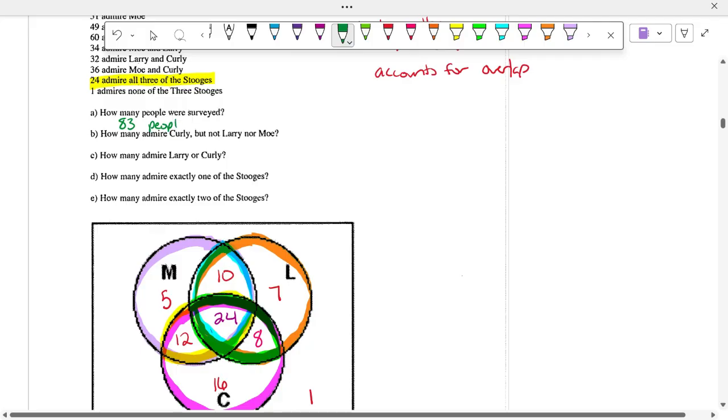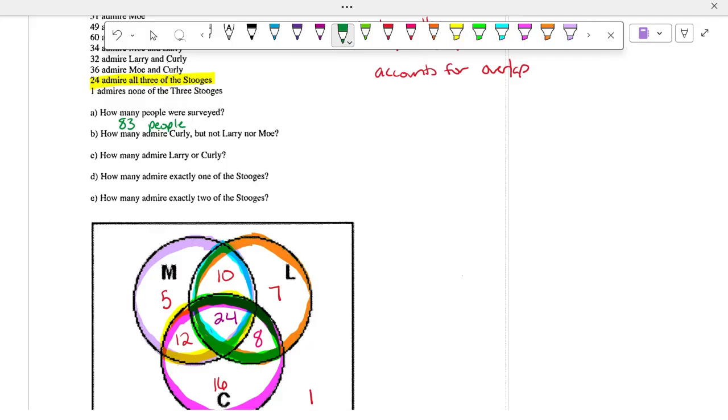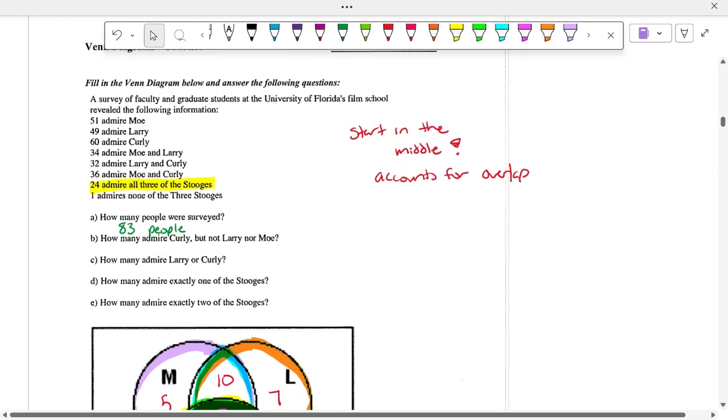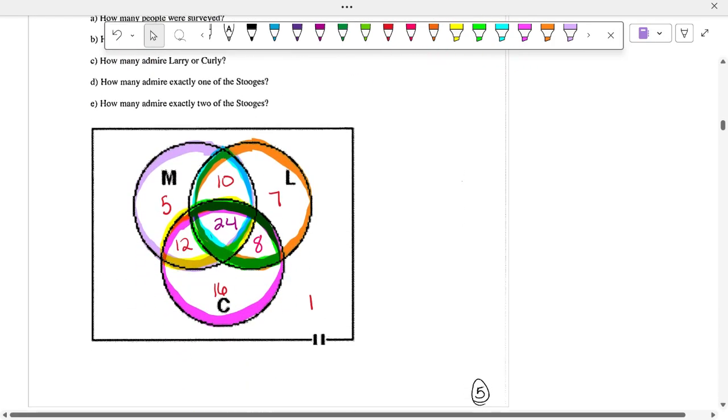And we can do that, add up every number in the Venn diagram, because remember, the Venn diagram accounts for the overlaps. So you don't add up the numbers in the top of the information because that doesn't account for the overlaps. The Venn diagram does.